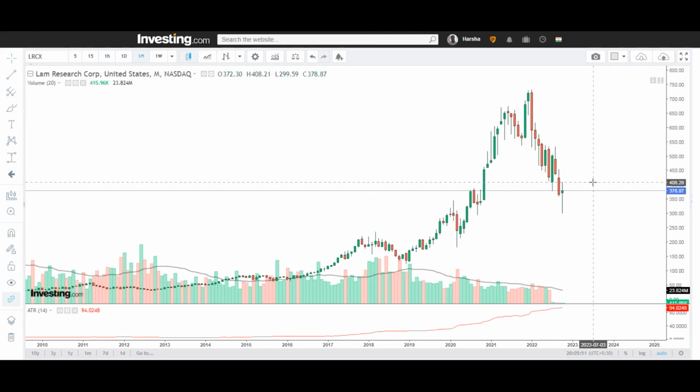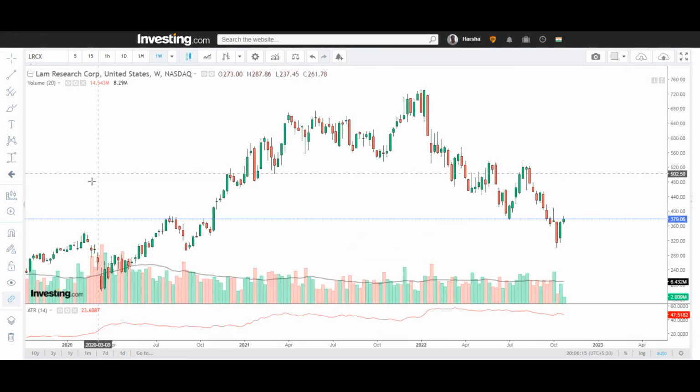So my overall view on this stock in the long term is that you need to wait for this stock to give a breakout above 408 levels. Only then can you enter fresh into the stock. Suppose you are a long term trader, and you enter the stock at 408 levels, then the stop loss will be at 323, or say somewhere around 310 levels. You can expect a target of 535 and above in the long term.